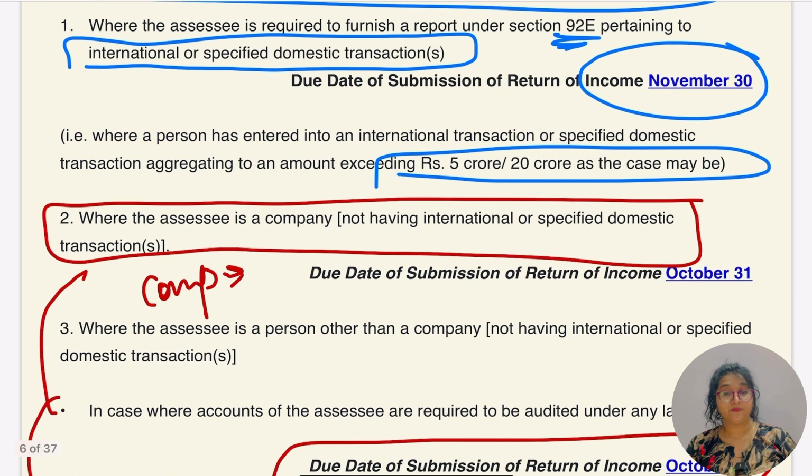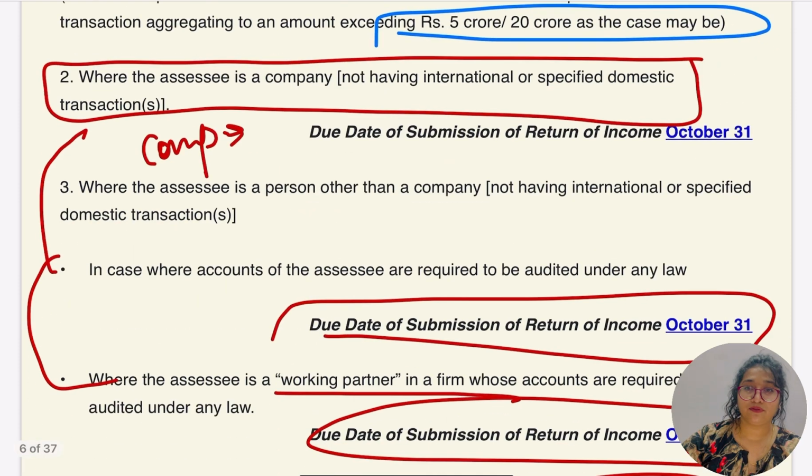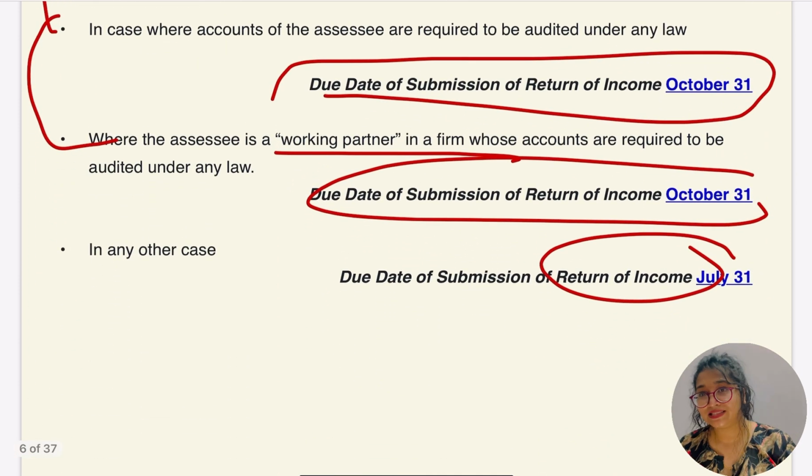So can I say there are 3 due dates: 30th November, 31st of October, 31st of July. November in case of transfer pricing international transactions, and 31st October for companies, and for those SSC who are required to audit their accounts, and for the working partner also, the due date is going to be 31st of October. But for the other remaining normal SSC like us, we have to file the return before the due date, and the due date is going to be 31st of July.